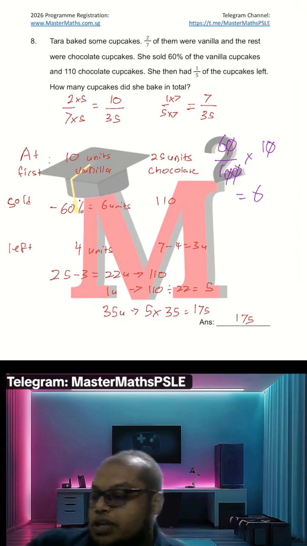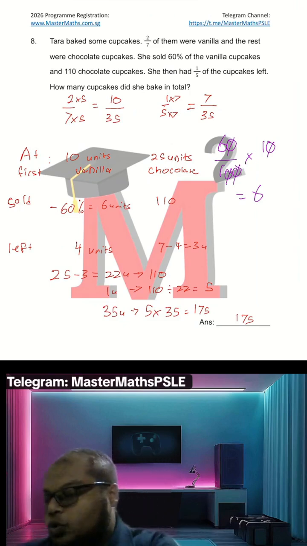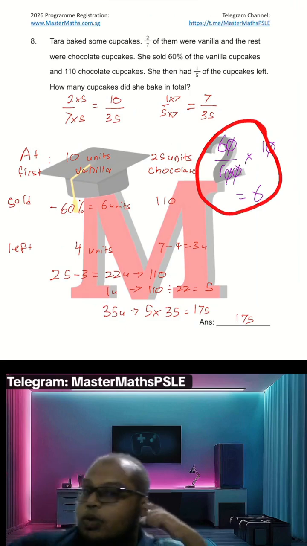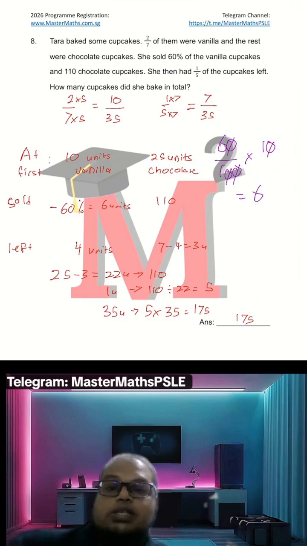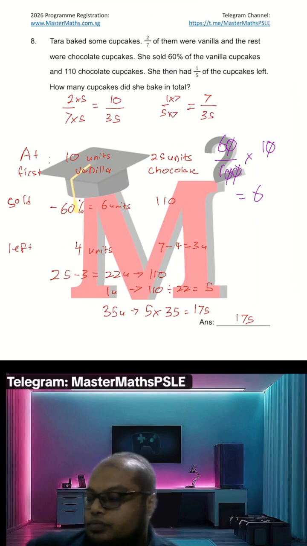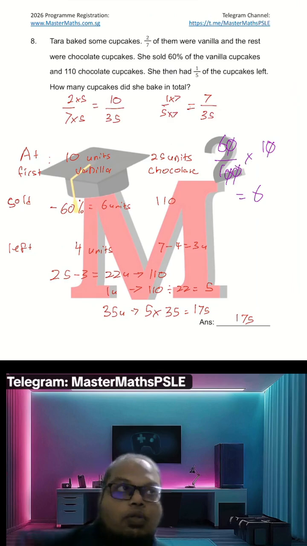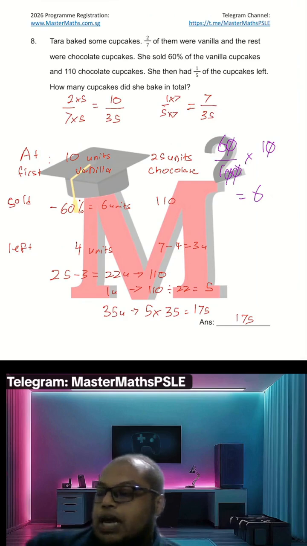Why is 60% 6 units? Like, do the calculation here. We are taking out 60% out of the 10 units. So 60 over 100 times 10 units become 6. 10 minus 6 become 4.